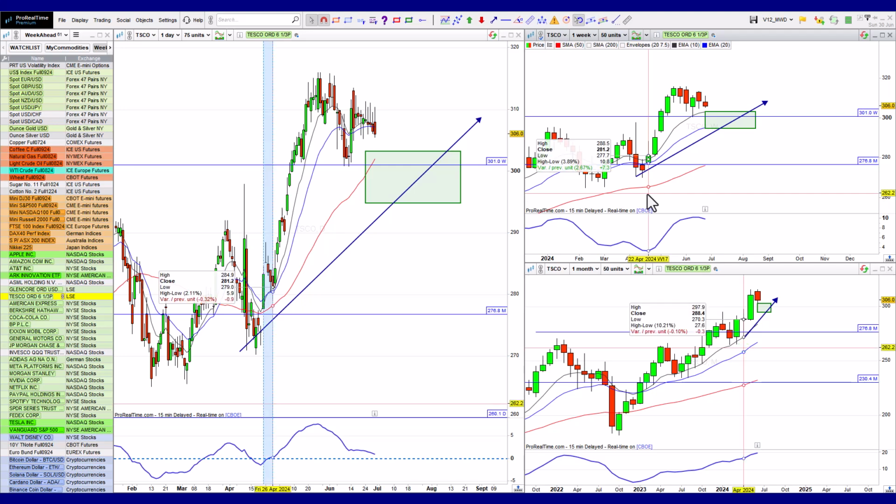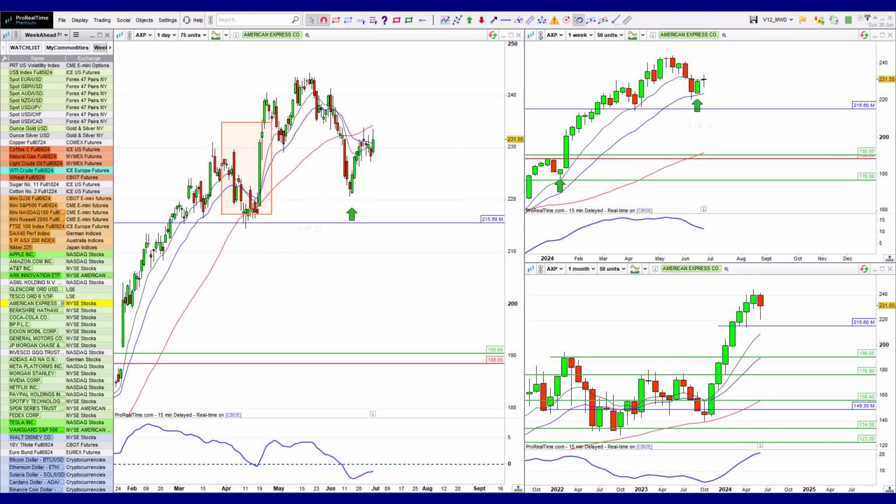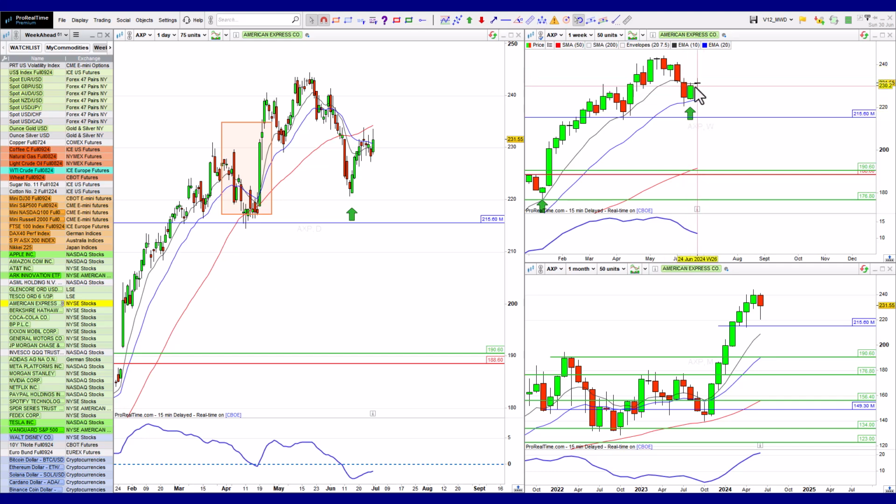All right, so let's have a look at Amex. Still good. So I highlighted that little inside bullish candle. We did break the high.